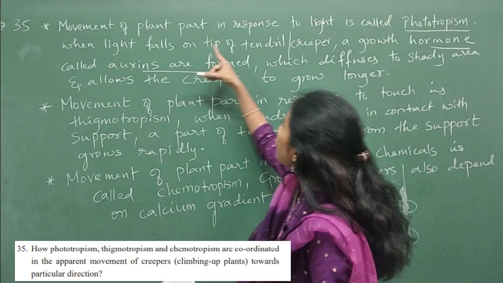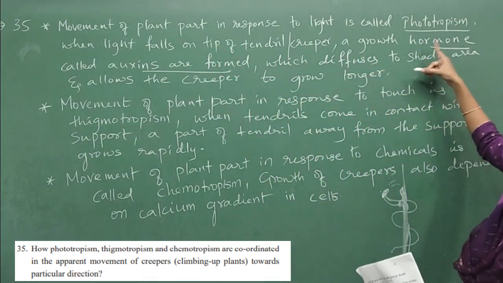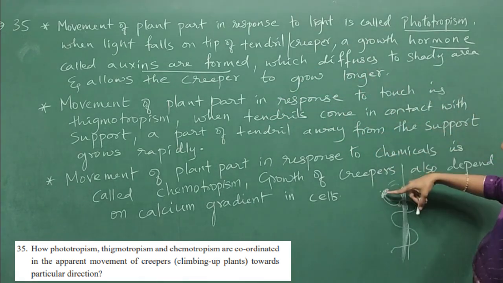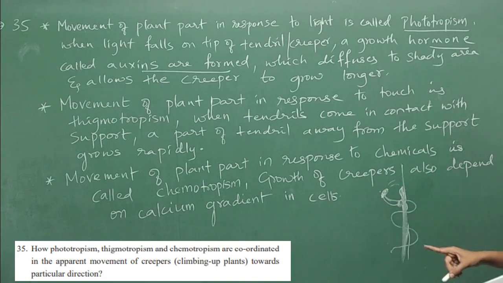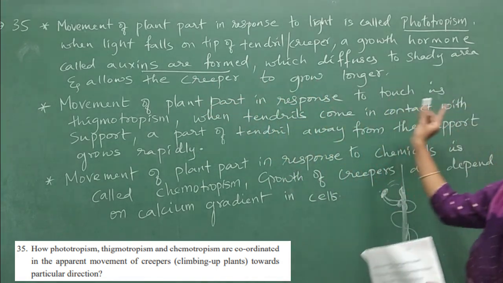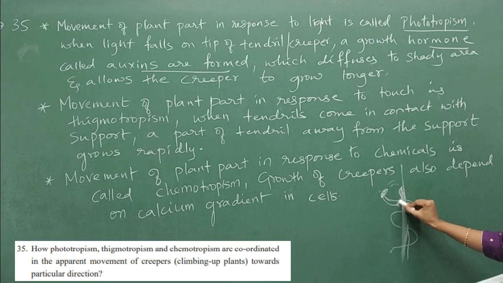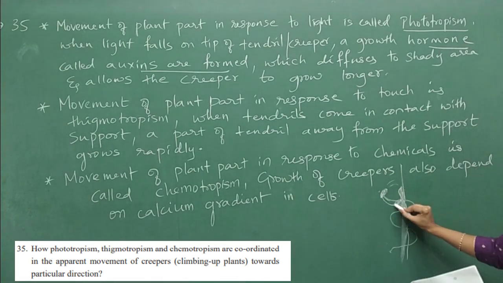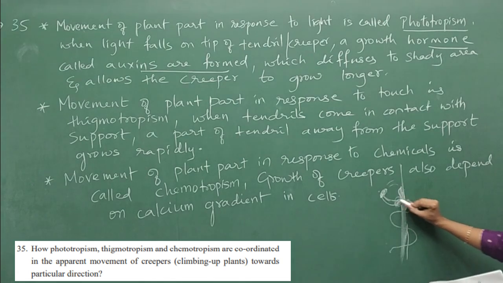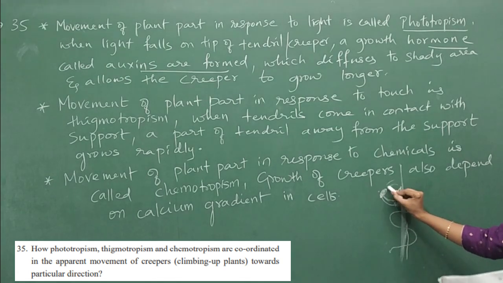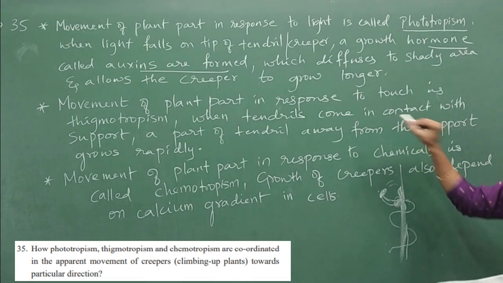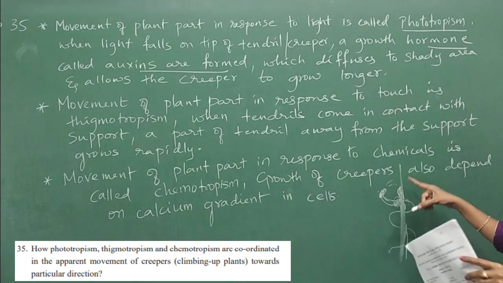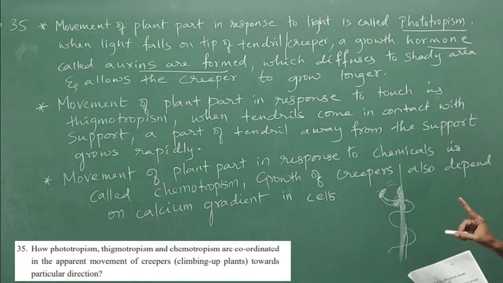See, when light falls on the tip of a tendril, a growth hormone called auxin is formed, which diffuses to the shady area. That means they move from the tip to the shady area and allow the creeper to grow longer, because in the shady area, cell elongation and cell division take place. That's how this part will grow. As this part grows, the tip will move further and get coiled on a support. That is how phototropism is observed in the growth of a creeper.